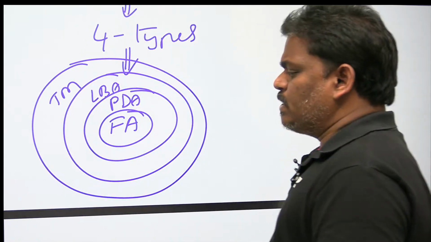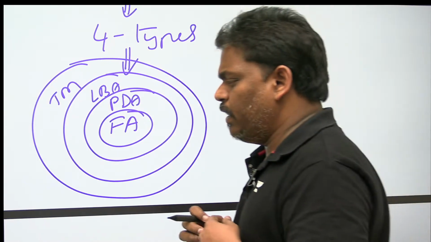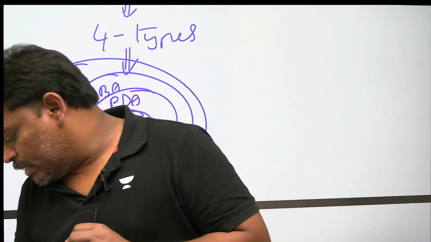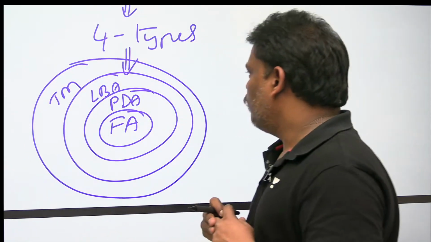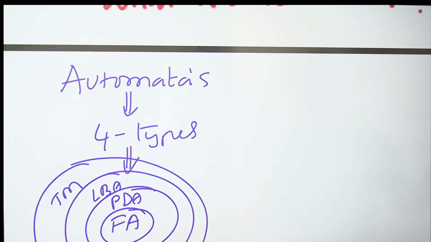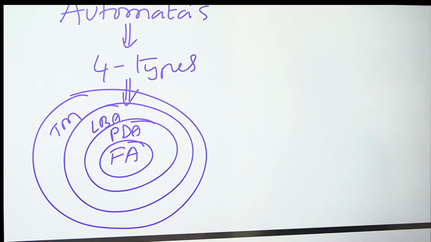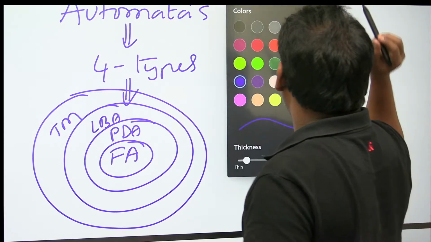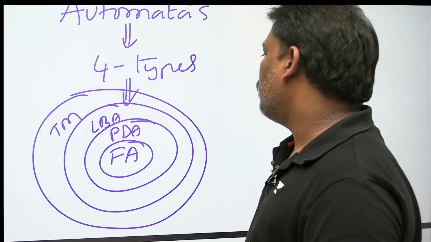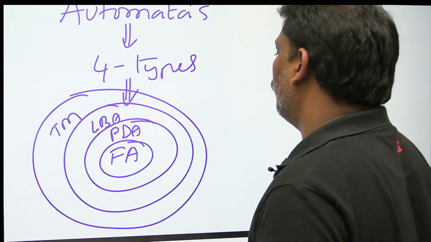So how many automatas are there? There are 4 types of automatas: finite automata, PDA, LBA, Turing machine. Let me write a little bit. Finite automata is one automata, PDA is one more, LBA is one more, Turing machine is one more. Totally 4 automatas are there.